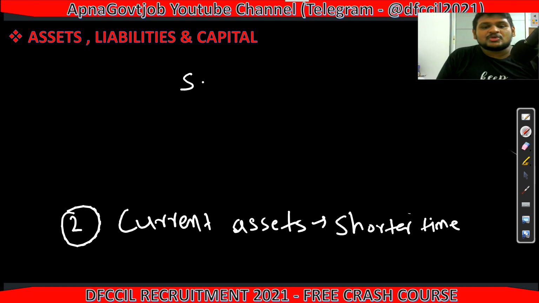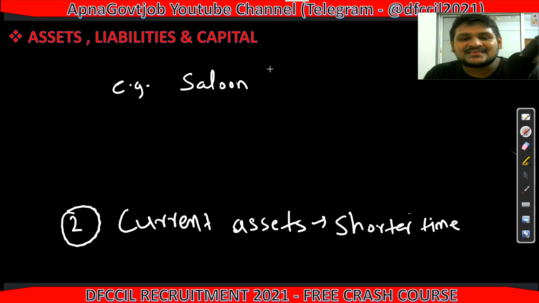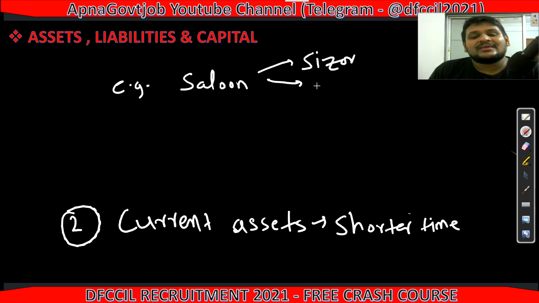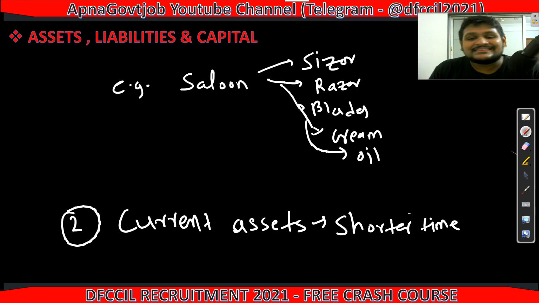Suppose one saloon is there. Saloon is the best example for this. Now suppose we want to set up our saloon, then what are the things we required? First, very important, scissor we required. Then we require a razor machine, blades also we required. Some creams we required for facial. Then we require oil, gel, and whatever other things we required for this.